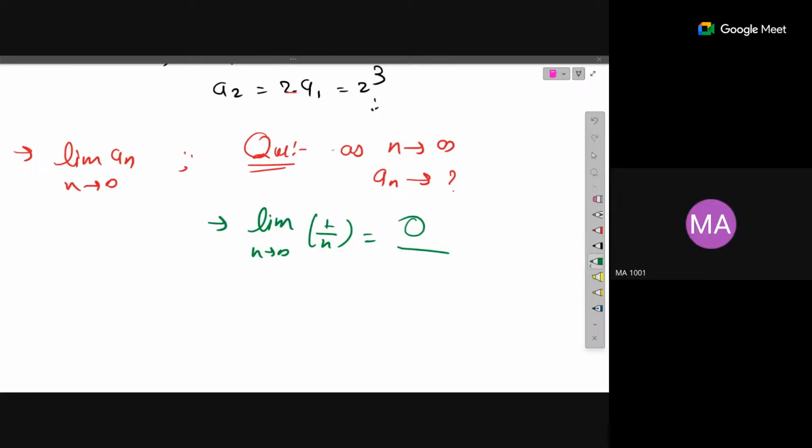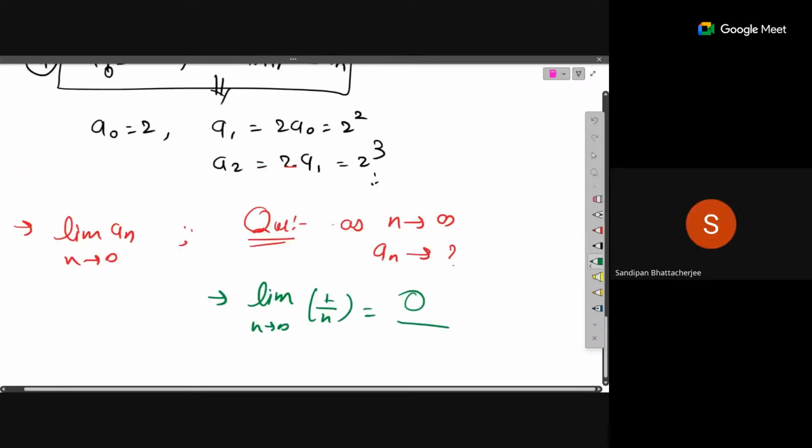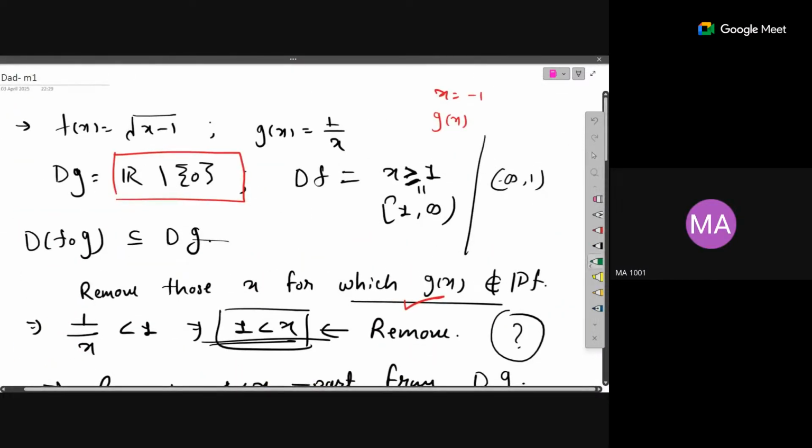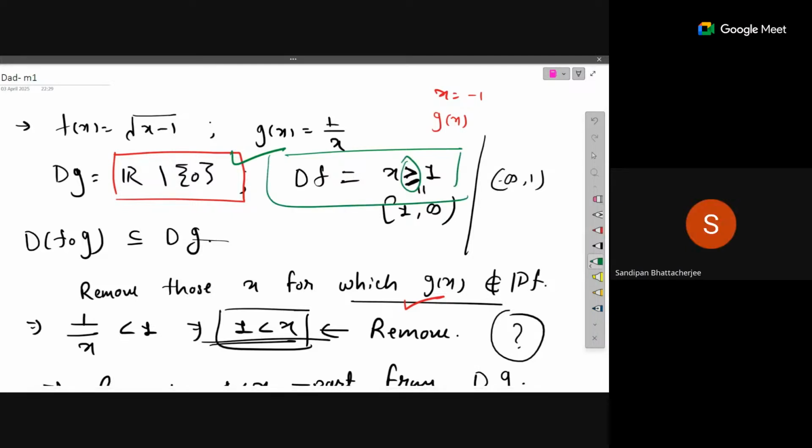No, actually, domain of f. See, domain of g is real numbers minus 0. And domain of f is all those x which are greater than or equal to 1. I mean, these are to be excluded. I'm talking about those points which are to be excluded.